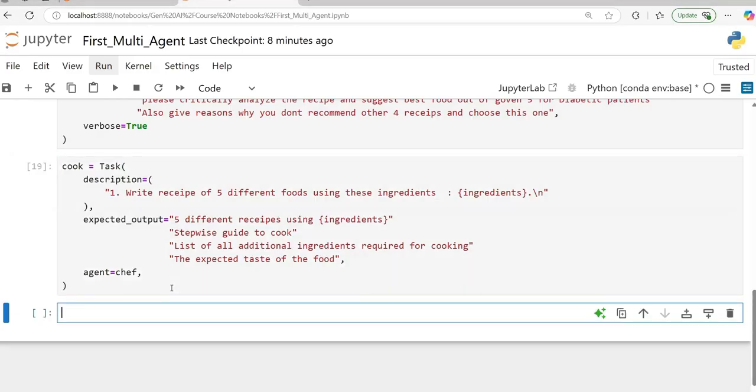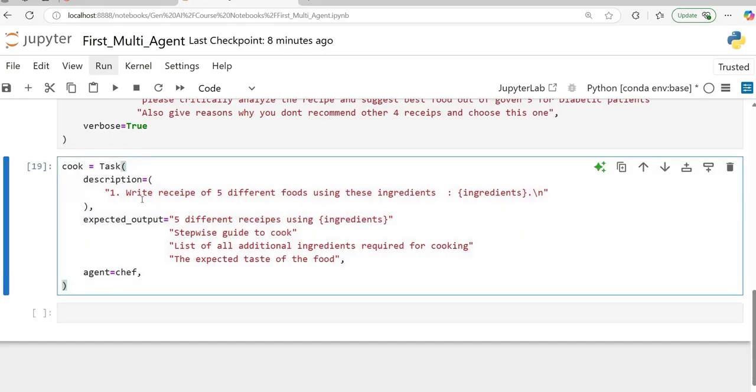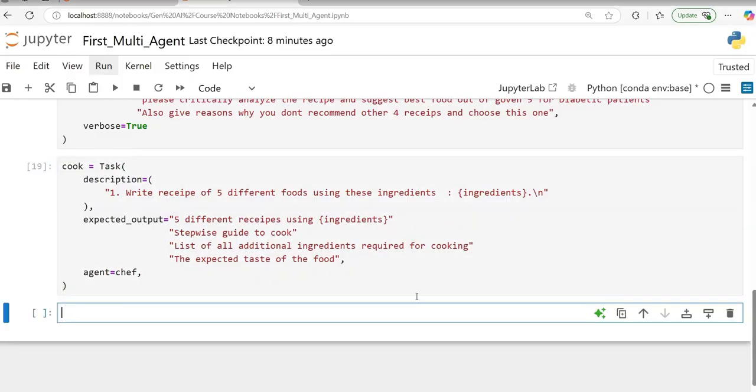And this is one of the tasks. Remember, previously we used tools. So I can give a tool inside a task, but here my task is not that complicated. So just the instruction will do the job. No need to give any additional tools. So cook is there. And then I'm going to add one more task here.